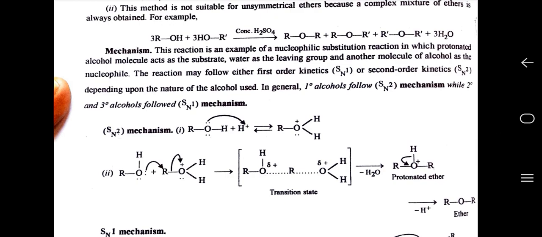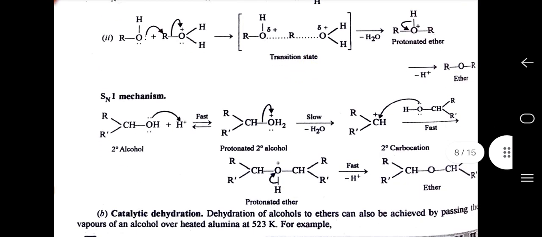Mechanism. The reaction is an example of a nucleophilic substitution reaction in which the protonated alcohol molecule acts as the substrate, water as the leaving group, and another molecule of alcohol as the nucleophile. The reaction may follow either first order kinetics, SN1, or SN2, depending upon the nature of the alcohol used. In general, primary alcohols follow the SN2 mechanism, while secondary and tertiary alcohols follow the SN1 mechanism.